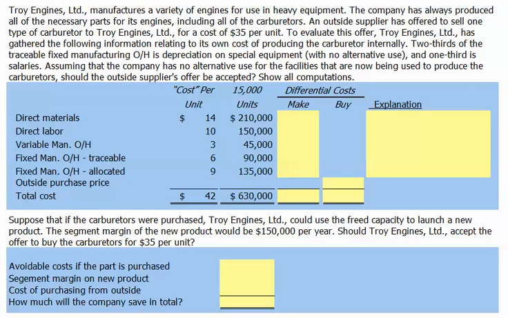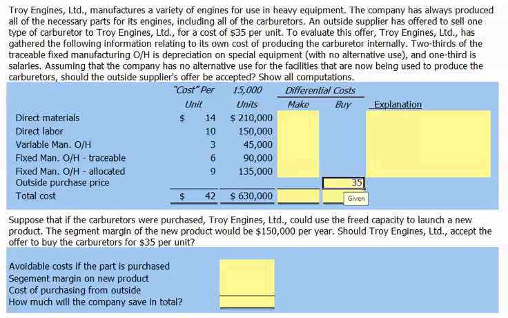Troy Engines Limited manufactures a variety of engines for use in heavy equipment. The company has always produced all of the necessary parts for its engines, including all of the carburetors. An outside supplier has offered to sell one type of carburetor to Troy Engines for a cost of $35 per unit. To evaluate this offer, Troy Engines Limited has gathered the following information relating to the cost of producing the